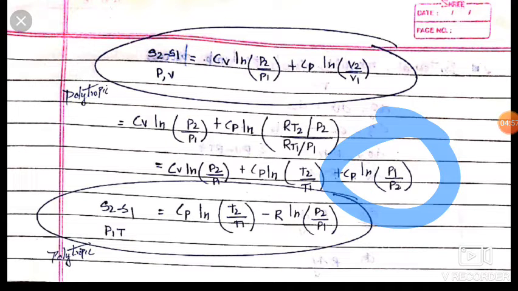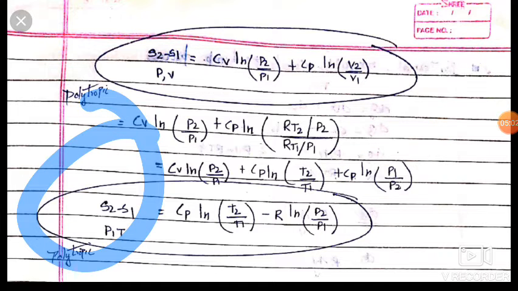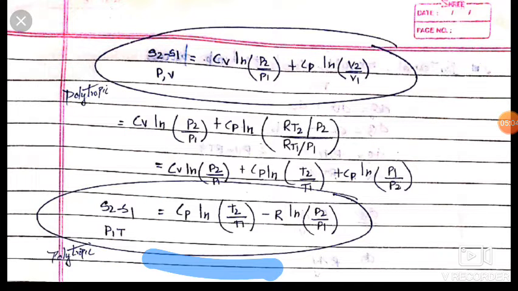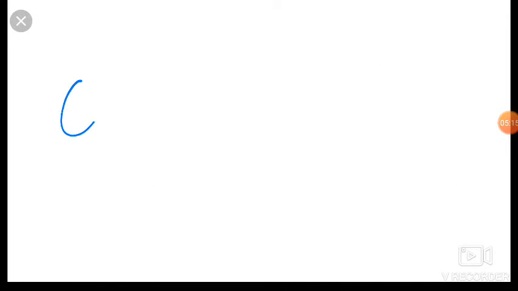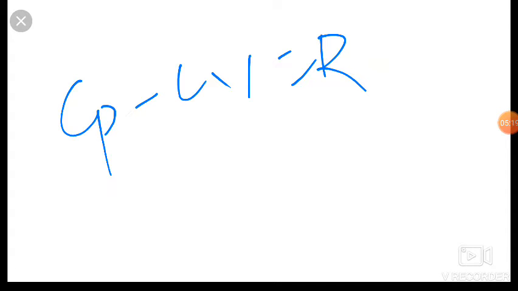Okay friends, now we write this in terms of pressure and temperature as cp. We will integrate this cp ln T2 upon T1. It is same. And friends, we know that R is equal to cp minus cv. If we subtract this, then it becomes cp plus cv.